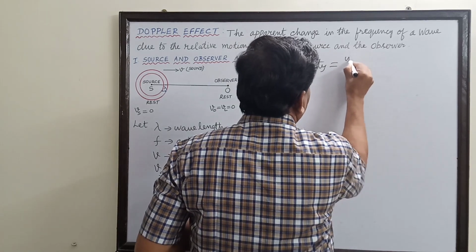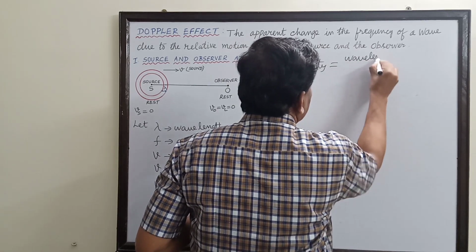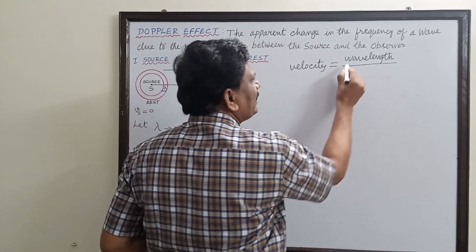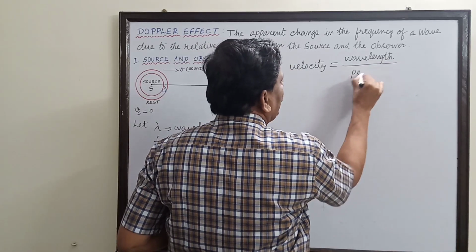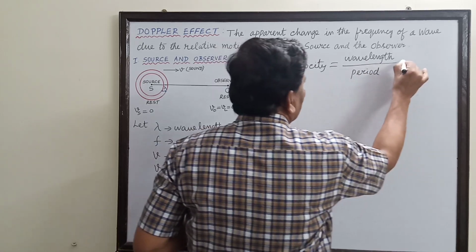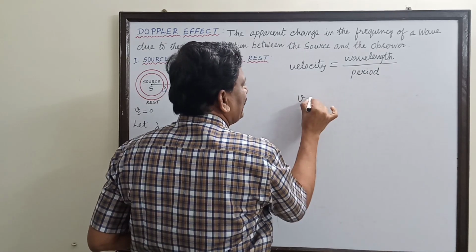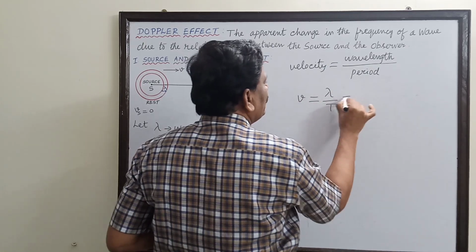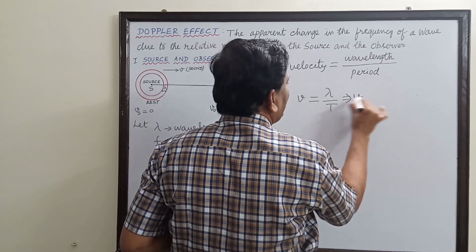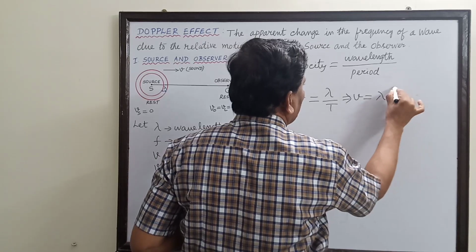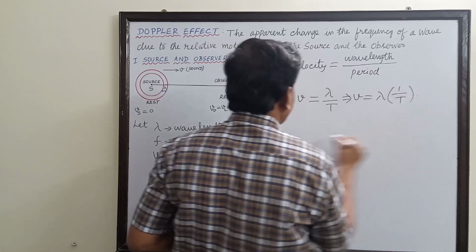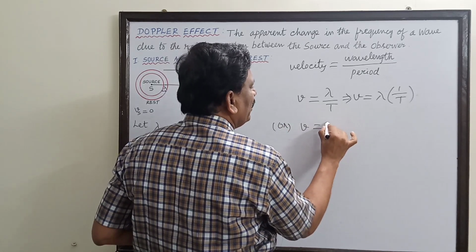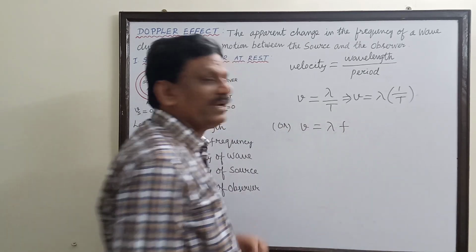That is nothing but the wavelength. So the distance traveled by the wave during its time period is the wavelength, divided by the period. So this can be written as v equals lambda divided by T. So this implies v is equal to lambda times the reciprocal of the time period, or the velocity v is equal to lambda times frequency f.